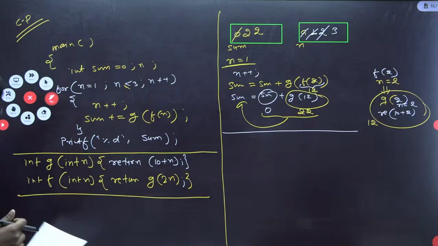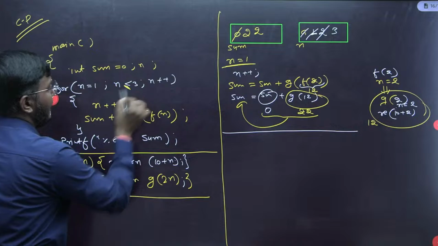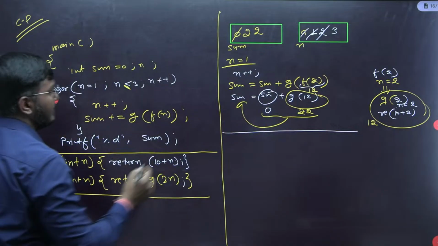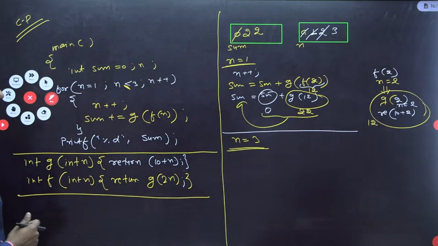Is it correct code? Less than or equal to n. Let's execute for less than or equal to n here. Fine, it is 3. Then n++ means 3. Then execute one more time for n equal to 3. Fine. Then what will happen?